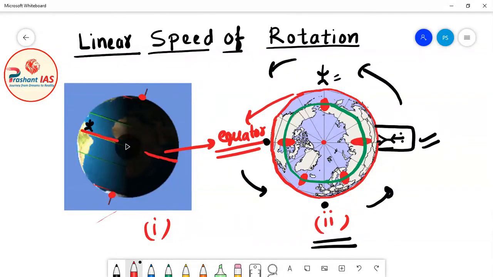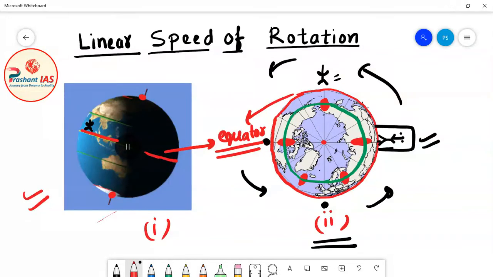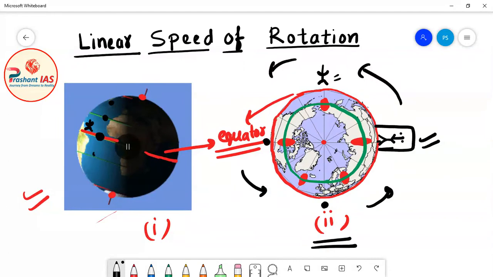Now friends, if you see diagram number 1, then you can say that when earth rotates, the period of rotation will be the same at all places. For example, here the period of rotation is the same, here also, and here also. And that is true for the downside also, meaning the south side. So the period of rotation is the same for all places.